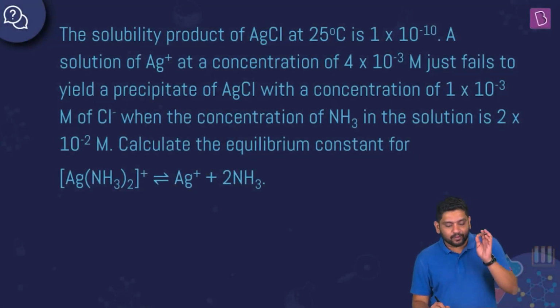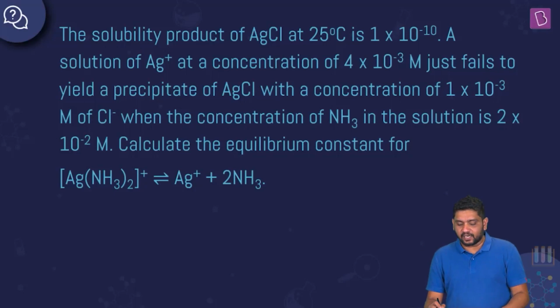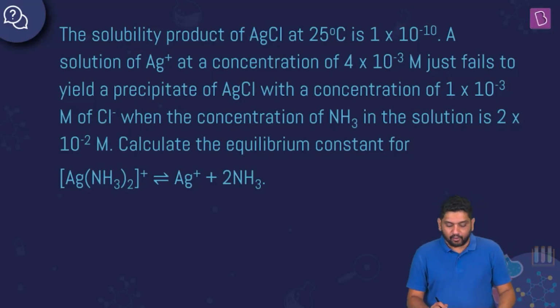It's an interesting question. It says the solubility product of AgCl at 25 degrees C is 1 into 10 to the power minus 10. A solution of Ag plus at a concentration of 4 into 10 to the power minus 3 molar just fails to yield a precipitate of AgCl with a concentration of 10 to the power minus 3 molar of Cl minus when the concentration of ammonia in the solution is 2 into 10 to the power minus 2 molar.